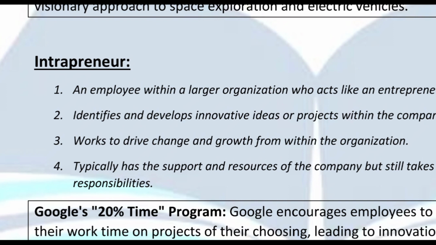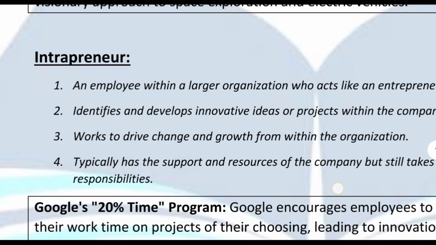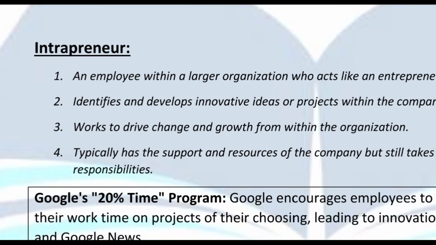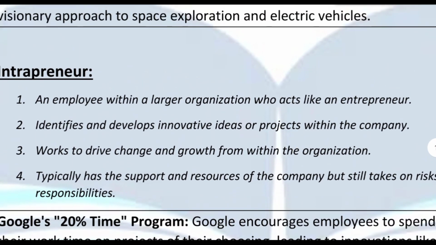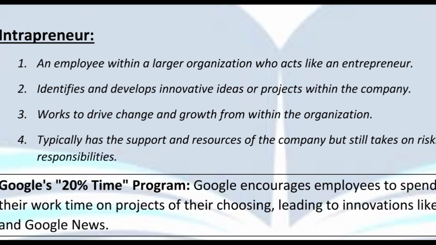Okay, now let's clarify these terms with an example. Google, as you know very well, has the Google 20% time program. Google always tries to ensure that its employees spend 20% of their work time on a project of their choosing. They encourage employees to spend their 20% time on things that innovate many other things.